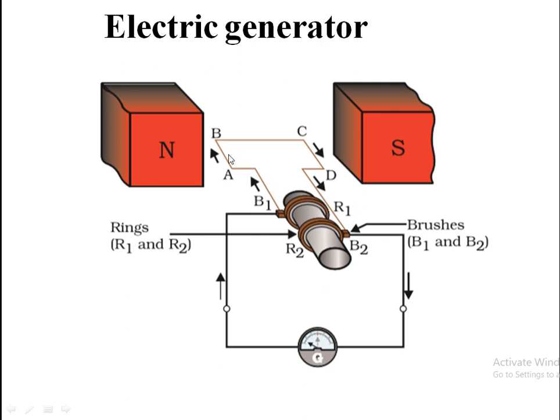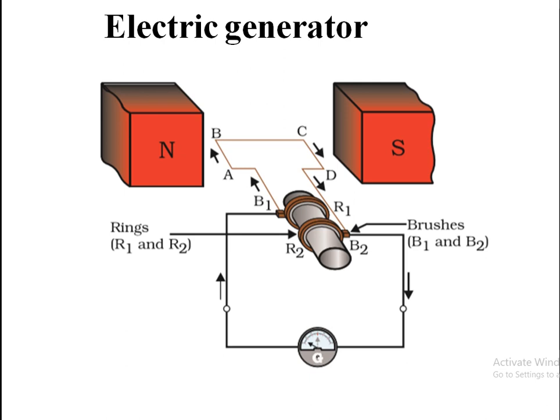So suppose we are applying the force on AB in the upward direction, then using the left hand rule again, we can find the direction of the current. If AB is moving upward, you can hold your thumb in such a way that it is going upward.